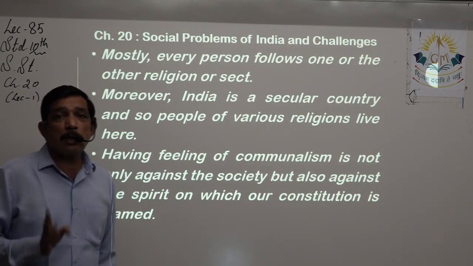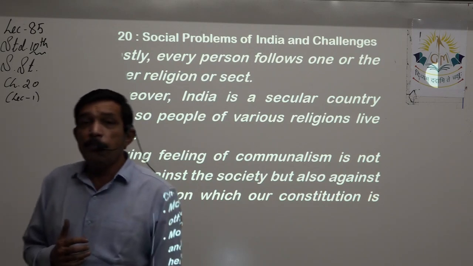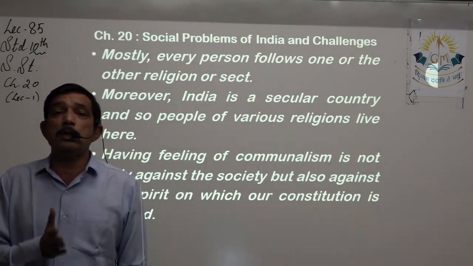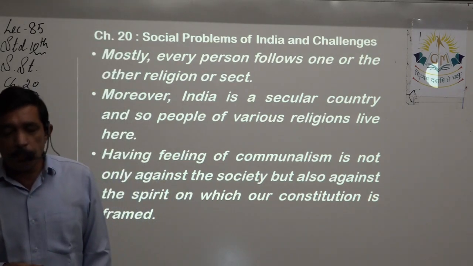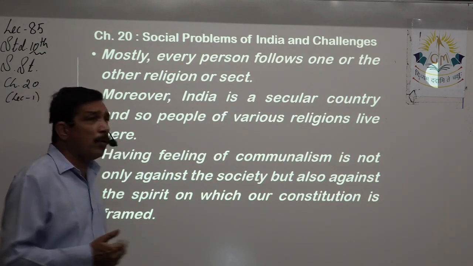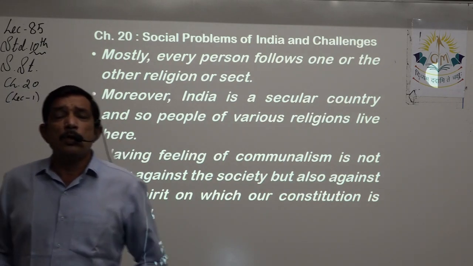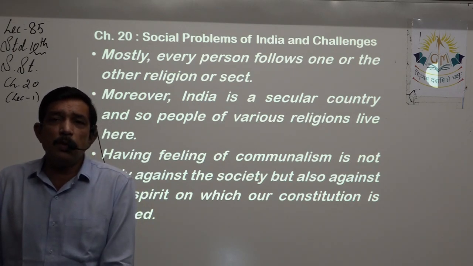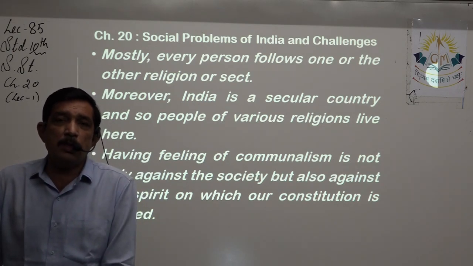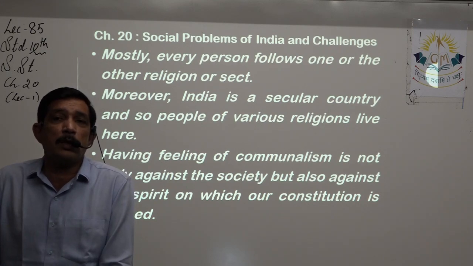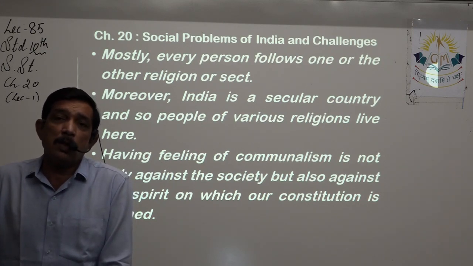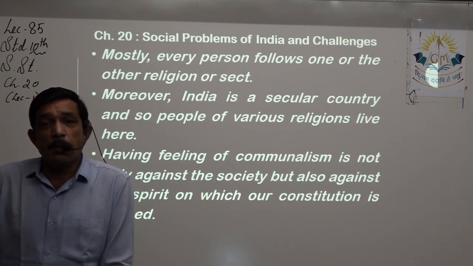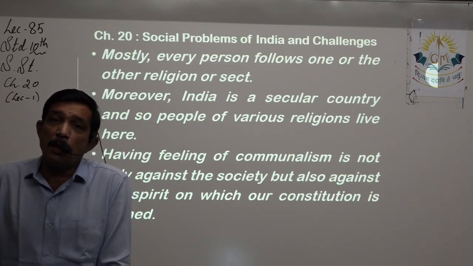Moreover, India is a secular country. Secular country we already understood, where all the religions are treated equally. So people of various religions live over here. Why did we have to accept secularism? Because there are so many people belonging to so many religions, it becomes impossible to give proper weightage to one religion, and we cannot discard other religions, because that might be a minority in one state, but a majority in another state.